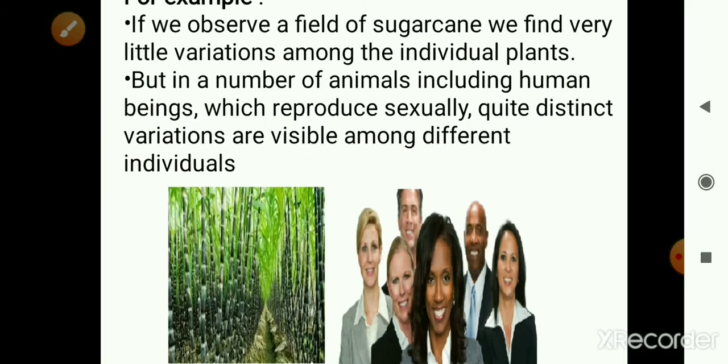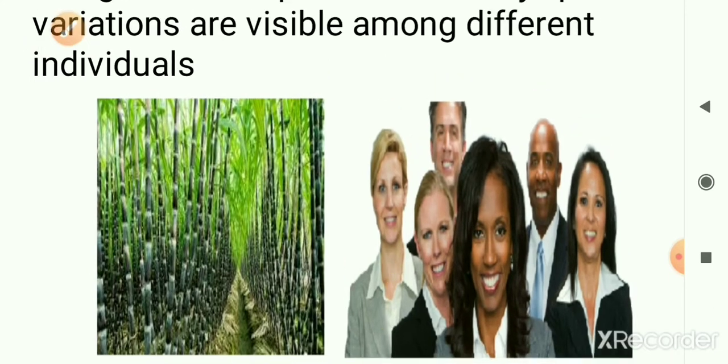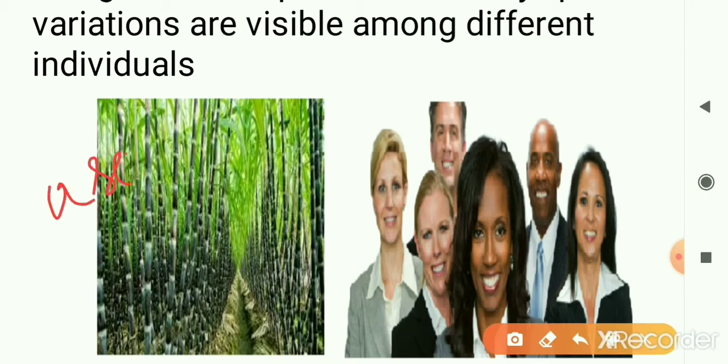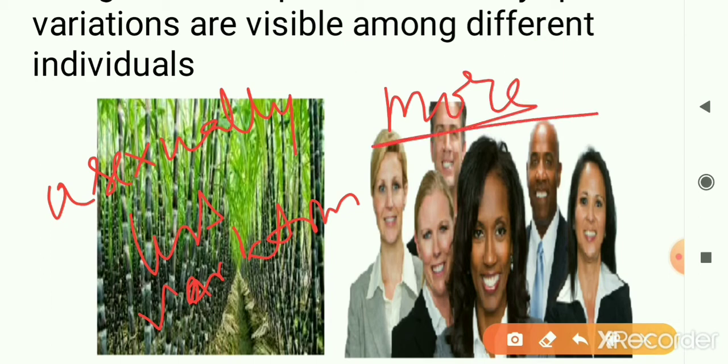Now when we talk about variation, these are the differences. When you compare organisms that reproduce sexually and asexually, you find that the amount of variation amongst the organisms that reproduce asexually is quite less. Less variation is produced in organisms that reproduce asexually, and quite a lot of variation is produced in sexually reproducing organisms like human beings.